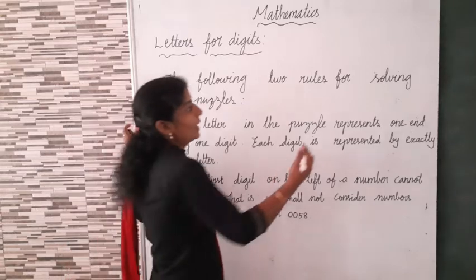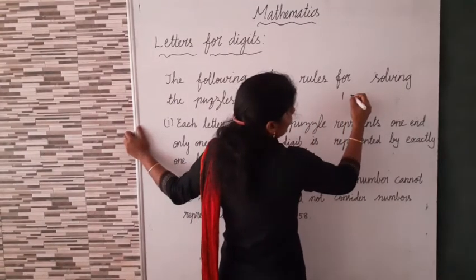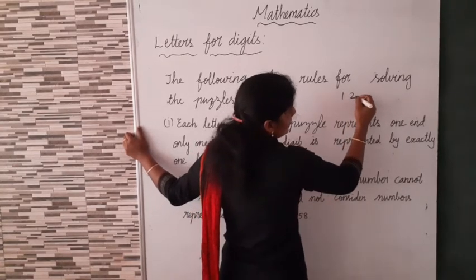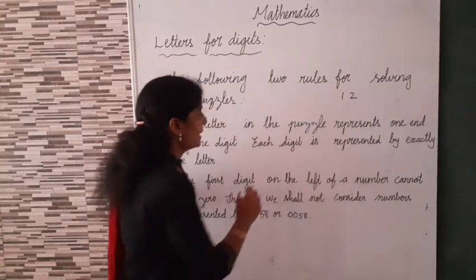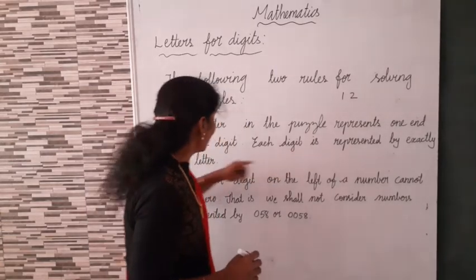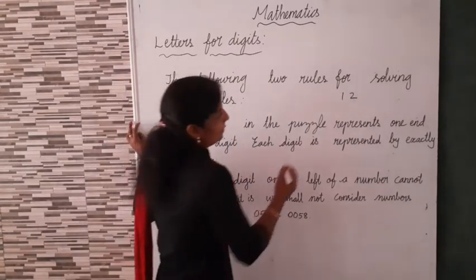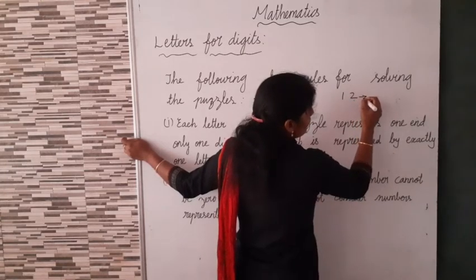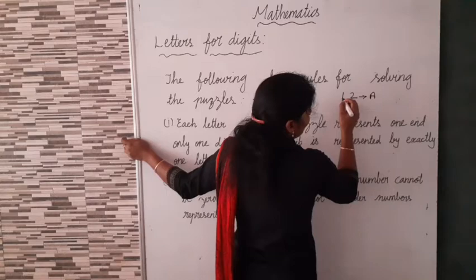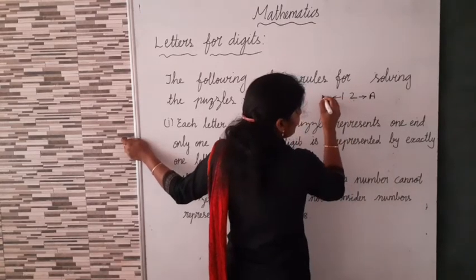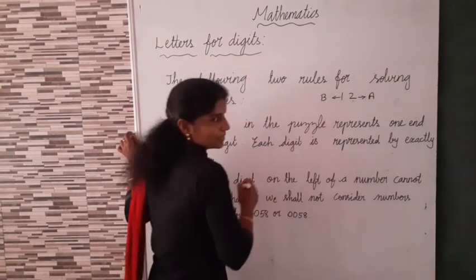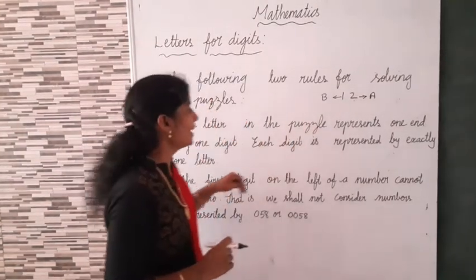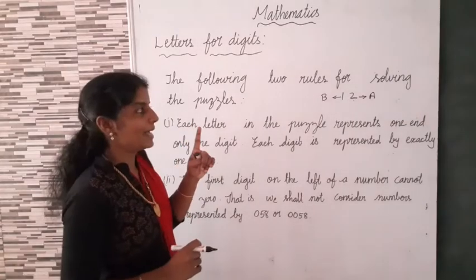Suppose this is 1, here 2. This is the ones digit. Each digit is represented by exactly one letter. Here A is the ones digit, so it is represented by A. Then the tens place is represented by B, like this. Each digit is represented by exactly one letter.